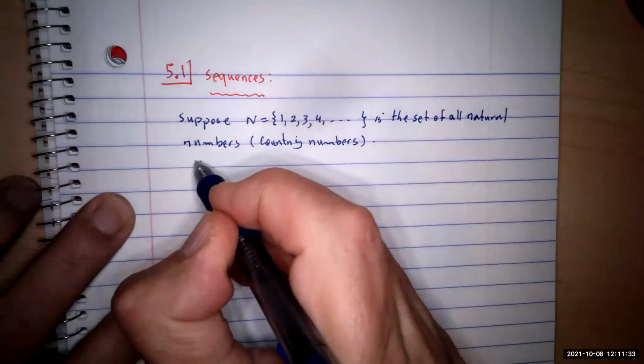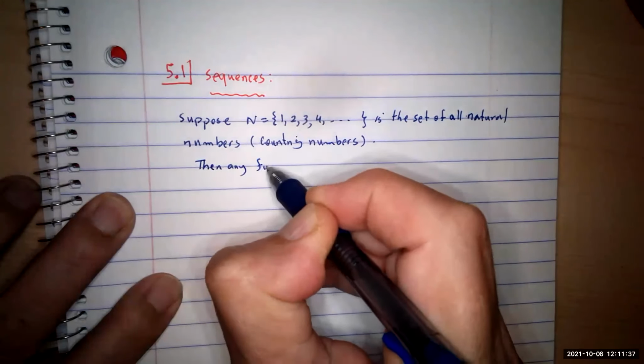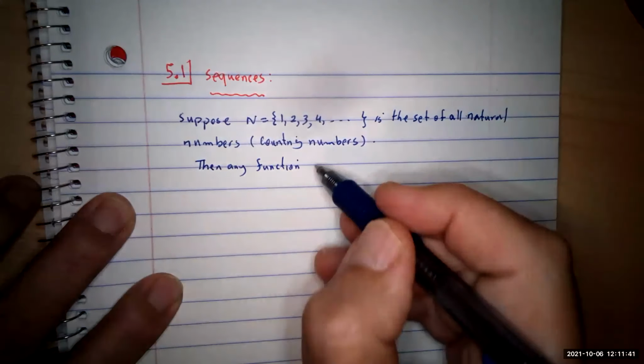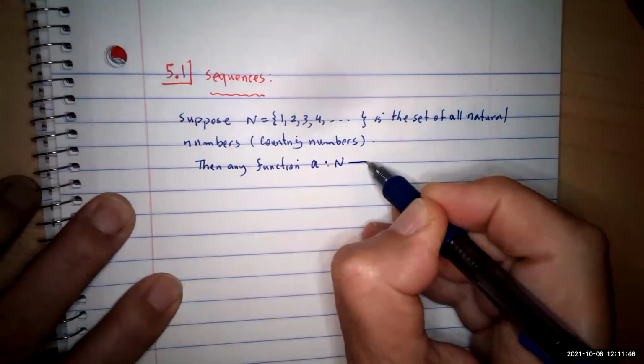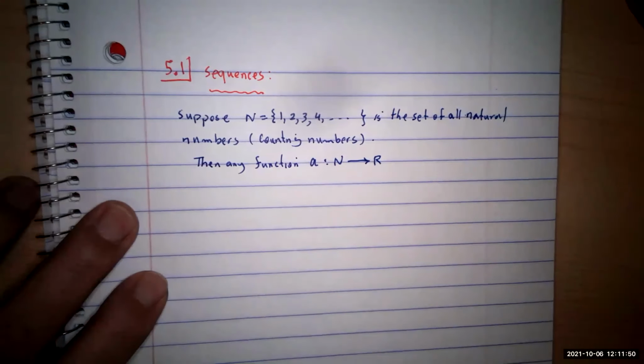So any function from N, the natural numbers, to R. The domain is natural numbers, the range is R, the real numbers. You can have various sets, like complex numbers, but in this course, just real numbers.